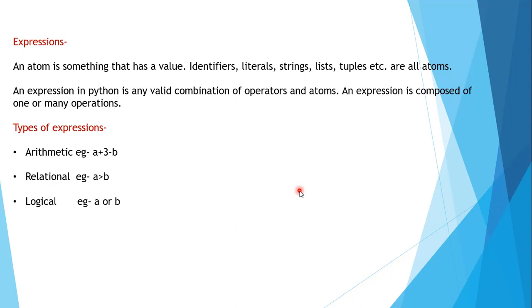Next is the logical expression. Any expression having literals or variables of any valid type and logical operators is a logical expression. Again, you need a valid combination of operators, and the operators should be logical operators. Logical operators means or, not, and, and all these operators are considered logical operators. Here is an example: a or b.